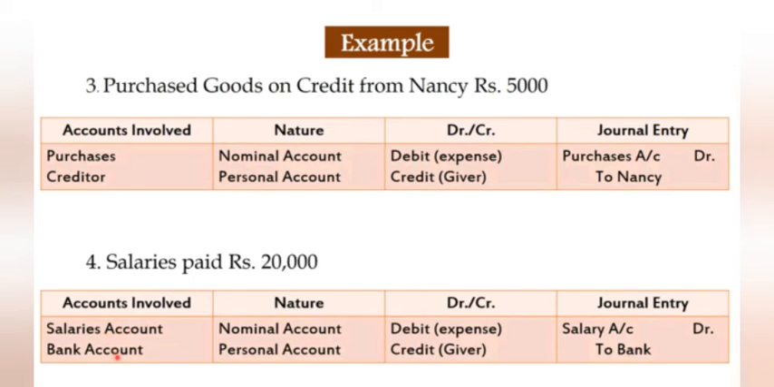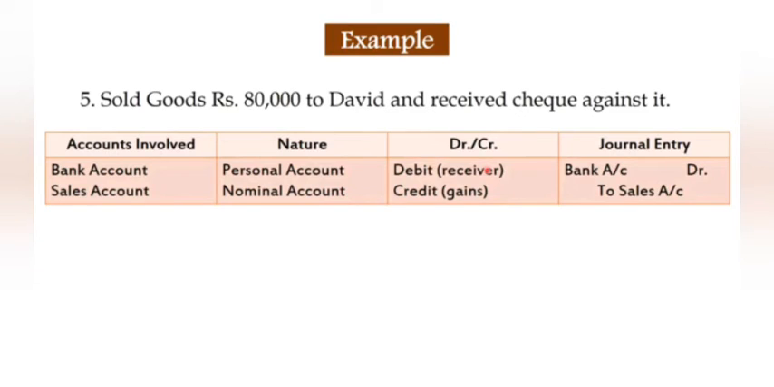Salary paid. Salary is a nominal account and paid by check. So paid by check or paid by cash, the bank account will be mentioned here. Cash also we can mention. So cash or bank is a personal account. So credit the giver and debit the expenses, because salary is an expense and expenses will be debited. So the entry will be passed: salary account debit to bank account. So understood beta? So next transaction.